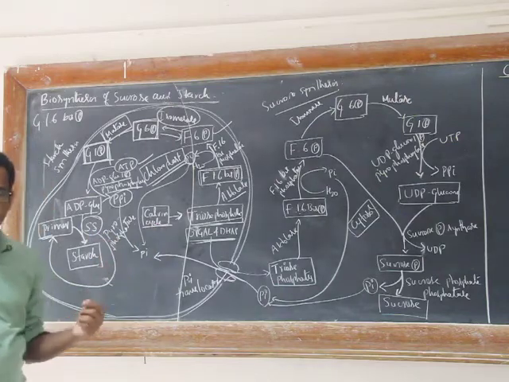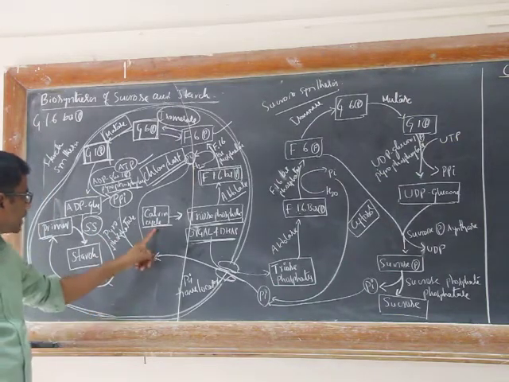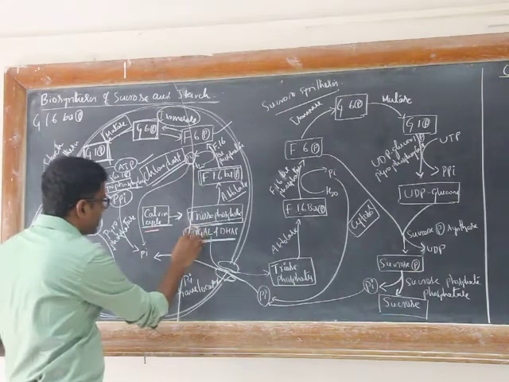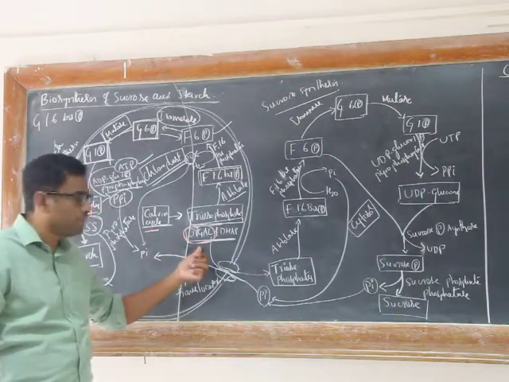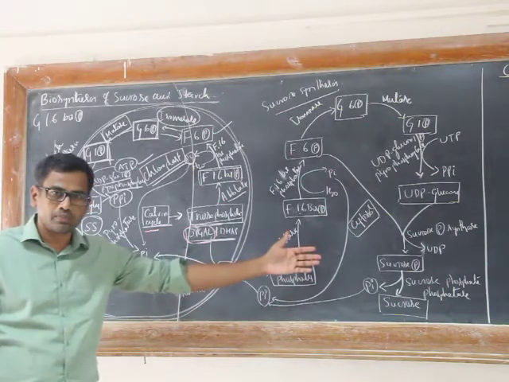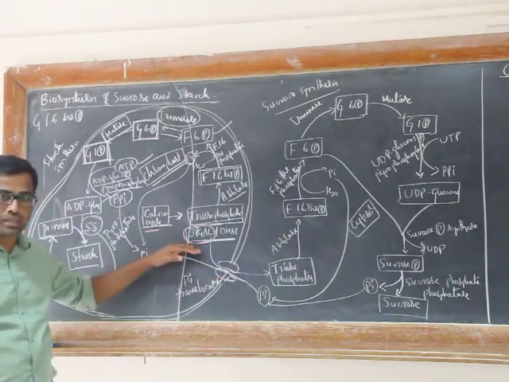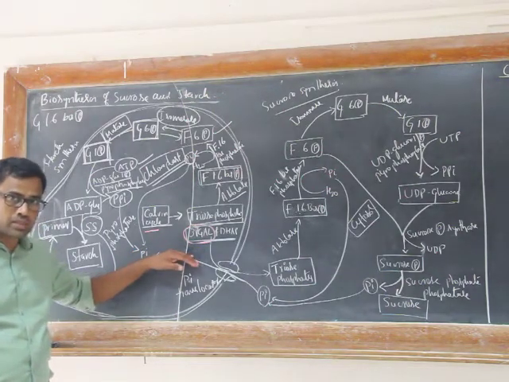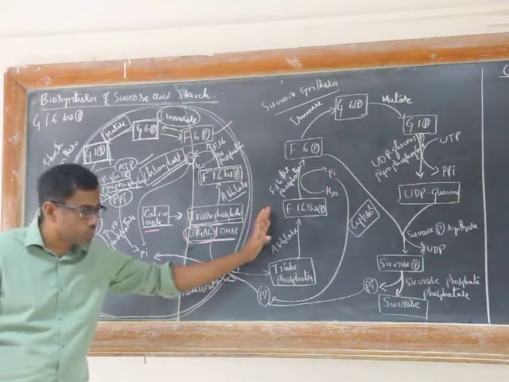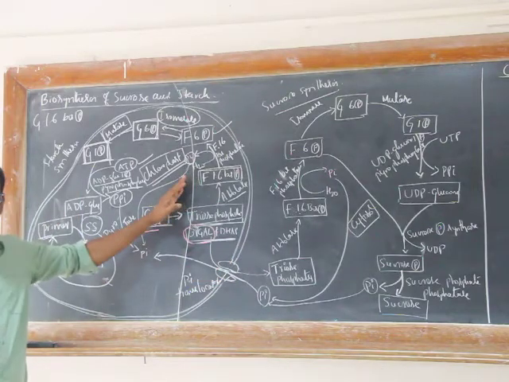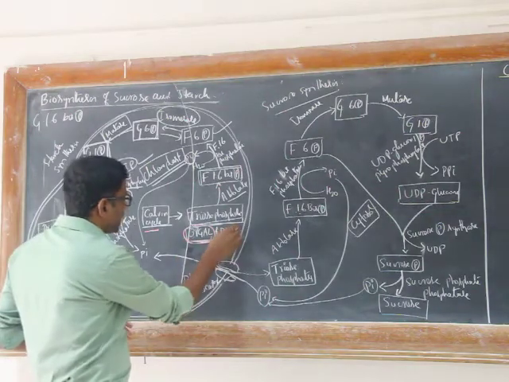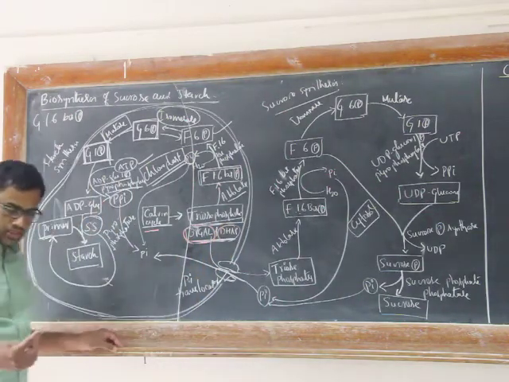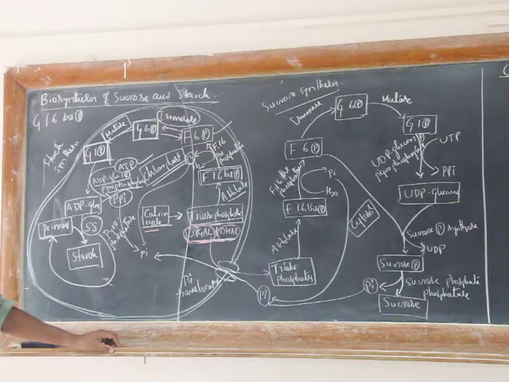one of the products generated during Calvin cycle is 3-phosphoglyceraldehyde. 3-phosphoglyceraldehyde can be exported to cytosol, or it can be retained in the chloroplast to synthesize either sucrose or starch. You know that 3-phosphoglyceraldehyde can also be converted to dihydroxyacetone phosphate. This we studied in glycolytic pathway, right?